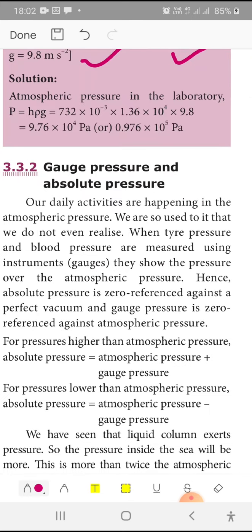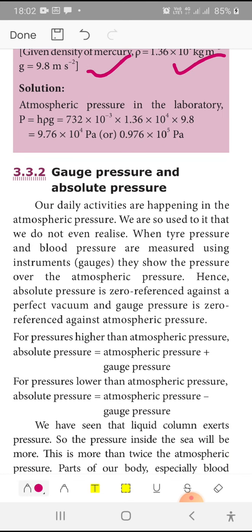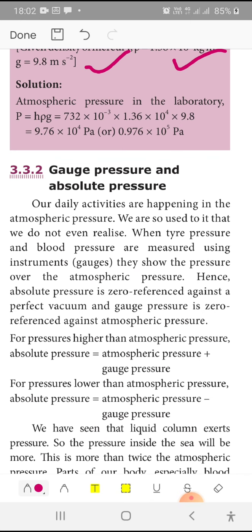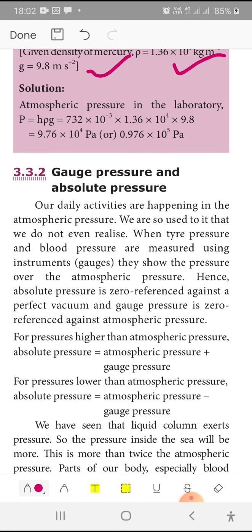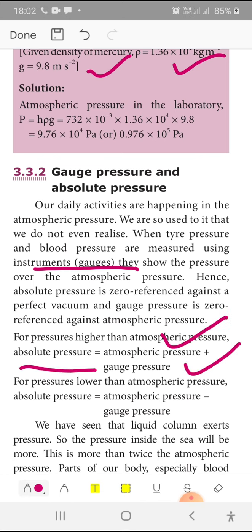Gauge pressure and absolute pressure. Our daily activities are happening in the atmospheric pressure. We are so used to it that we do not even realize it. Tire pressure and blood pressure are measured using instruments called gauges. What I said, the barometer is used to measure the atmospheric pressure. Gauge pressure is the pressure over the atmospheric pressure. Hence the absolute pressure is referenced against a perfect vacuum, and gauge pressure is referenced against atmospheric pressure. For a pressure higher than atmospheric pressure, absolute pressure is equal to atmospheric pressure plus gauge pressure.